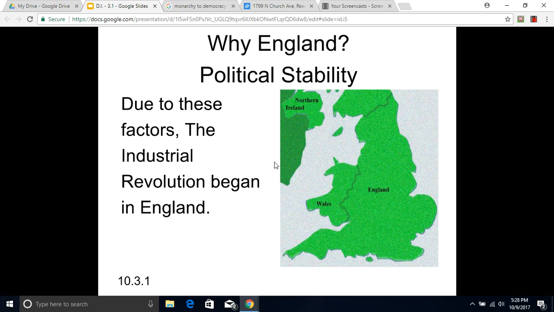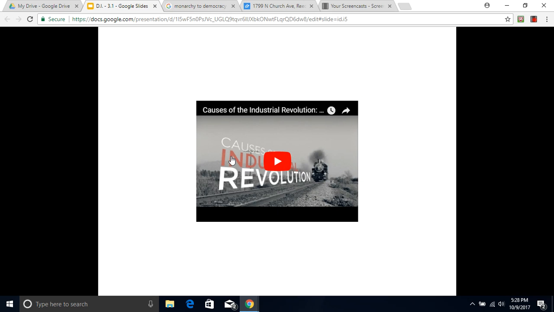And that's it for the Industrial Revolution's causes, Standard 10.3.1.